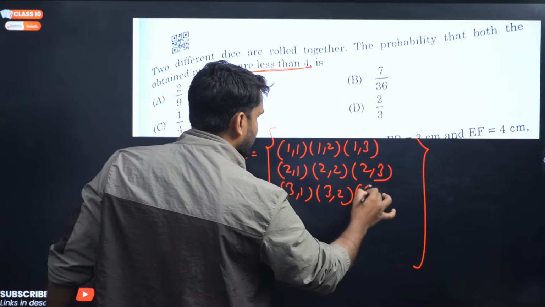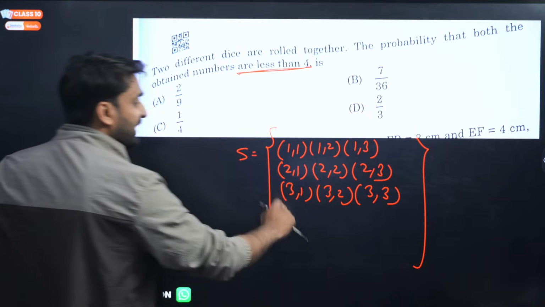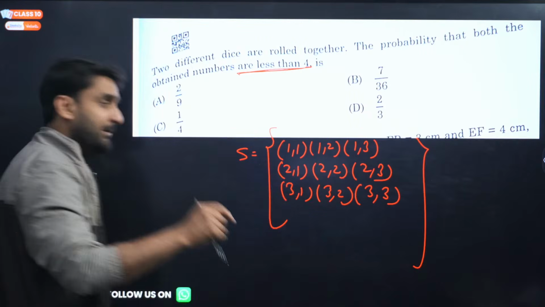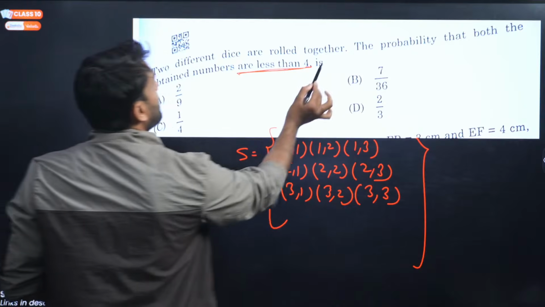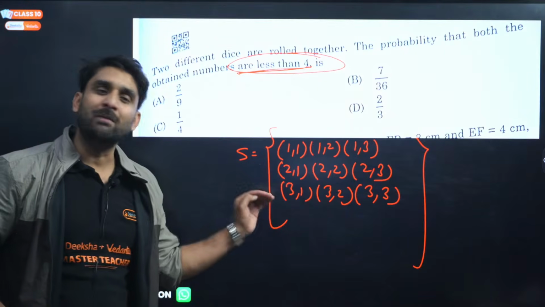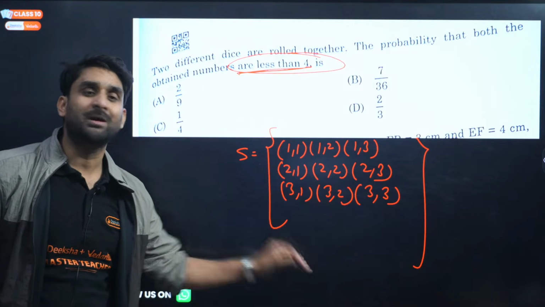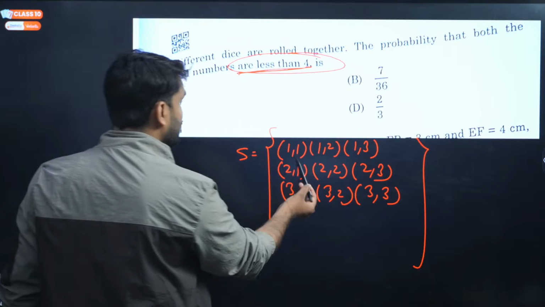Now if I talk about 3,1, 3,2 and 3,3, they will be counted. 4 will not be counted. 5 will not be counted because both the numbers should be less than 4. So the 5 row, 6 row, and 4 row will not be counted.